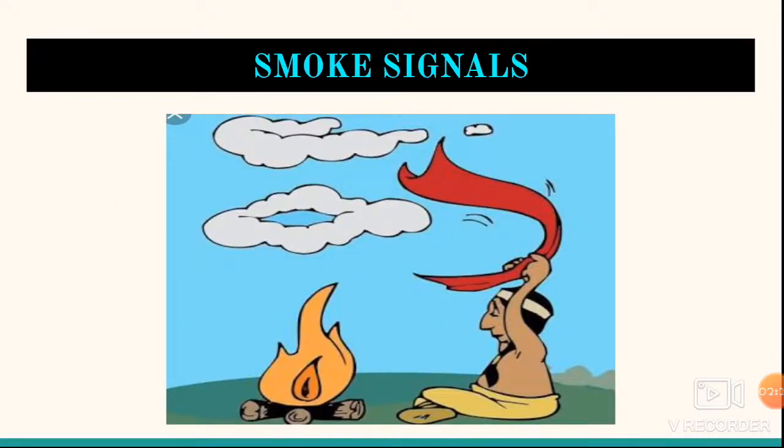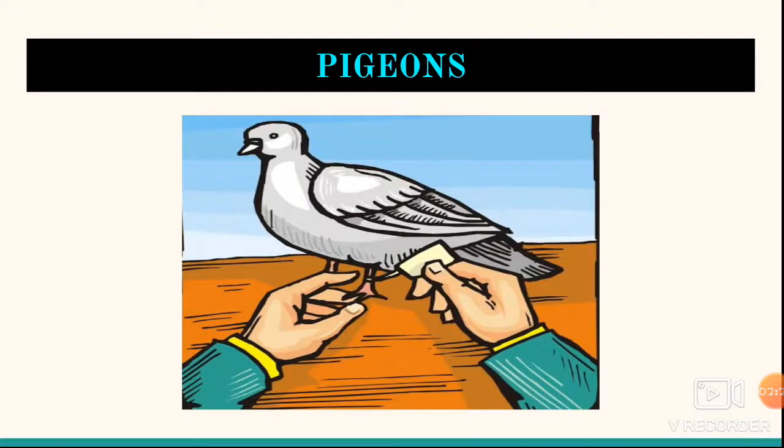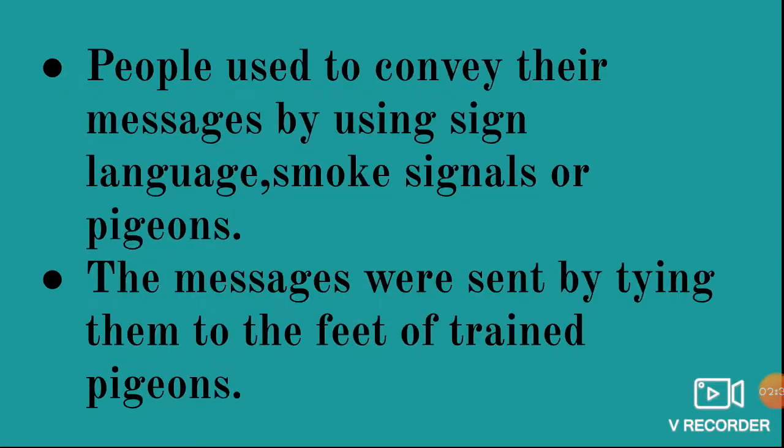Smoke signals. As you can see, there is a fire burning in this picture and some smoke is coming out of it. This smoke is for signals, so this is called smoke signals. Pigeons. As you can see, the man is tying some message to the leg of the pigeon. Now let's study in detail.